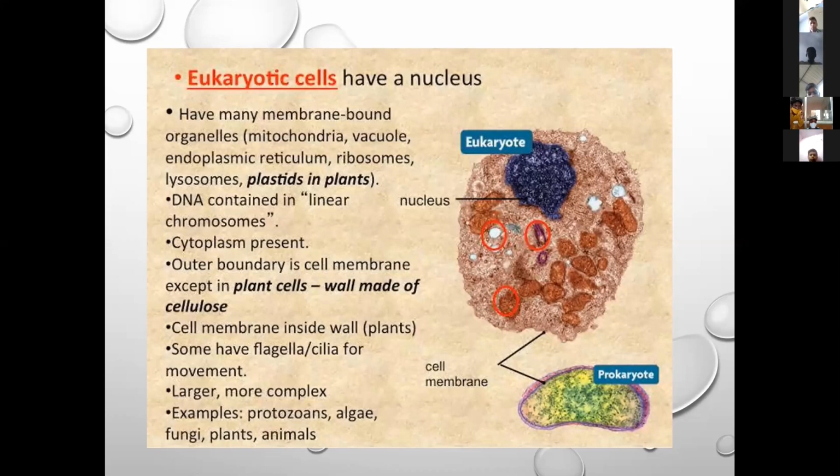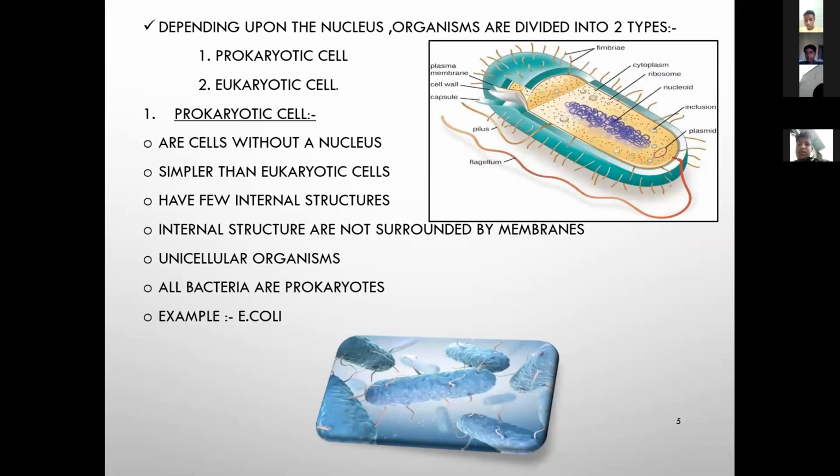E. coli, madam. Where is it present? It is present in the intestine. It synthesizes the cyanocobalamin vitamin.